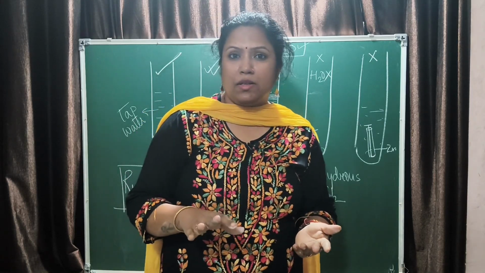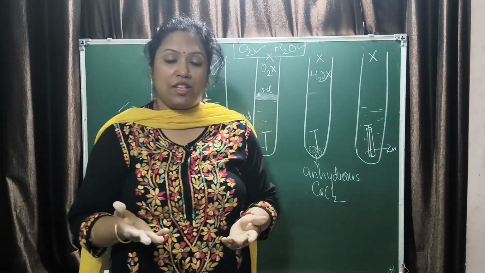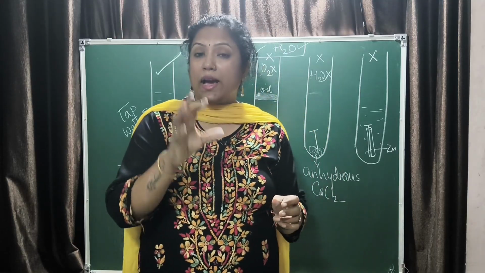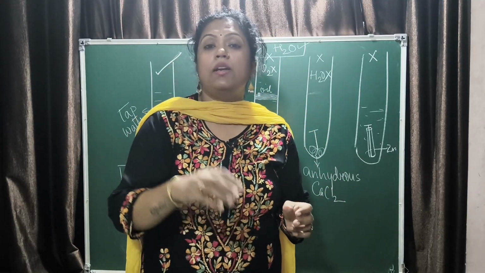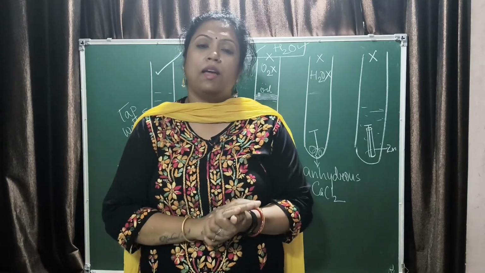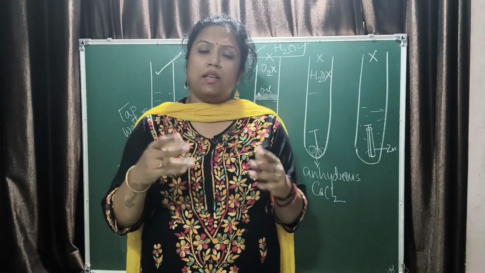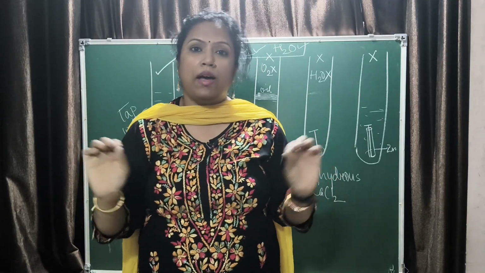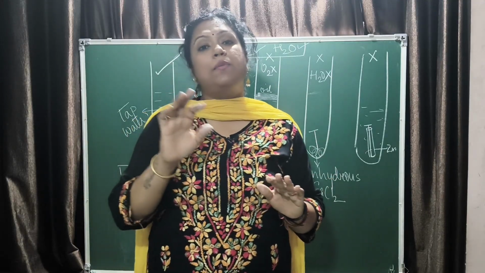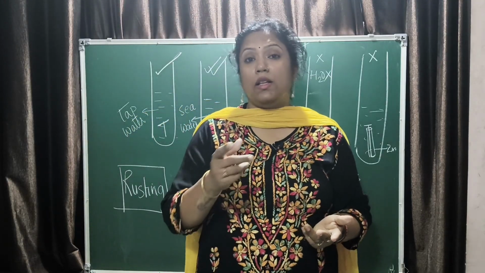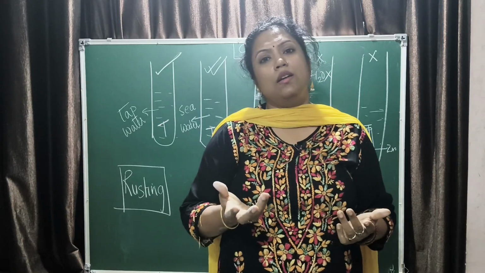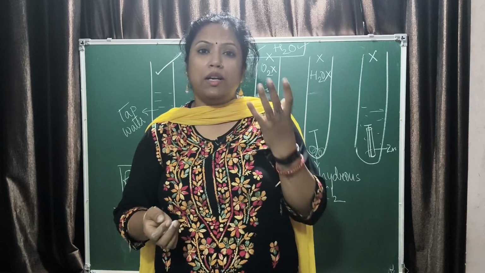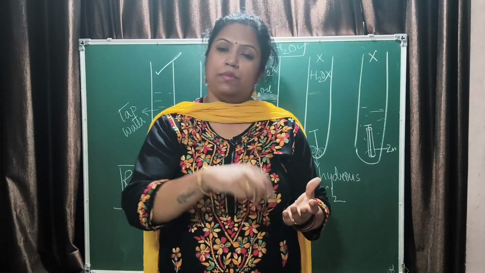There are metallic methods in which you have galvanization. Galvanization is a process by which the iron metal is dipped in the molten zinc, and then the molten zinc is allowed to cool on the metal. That forms a coating over the iron metal, and thus it prevents it from rusting. Another one is tinning. Instead of zinc, tin is used. A molten tin is taken and the iron metal is dipped in it.